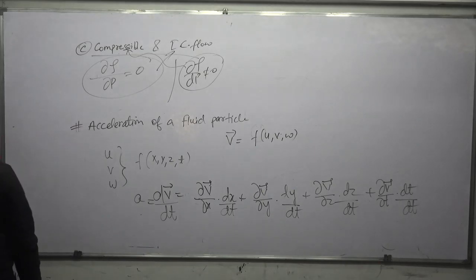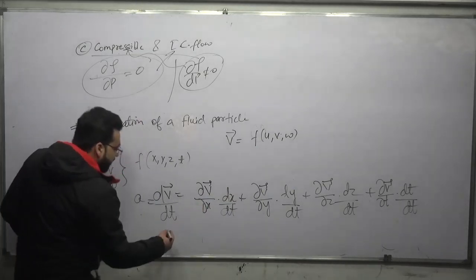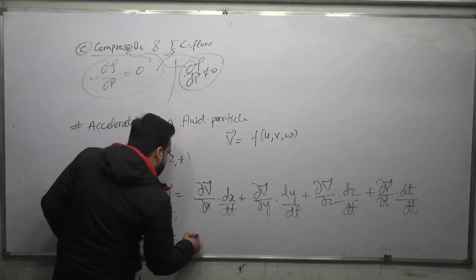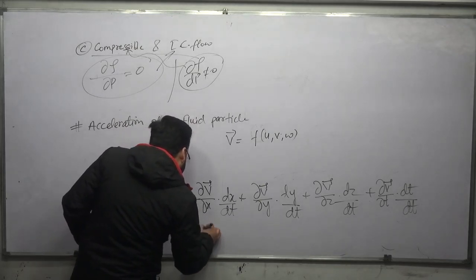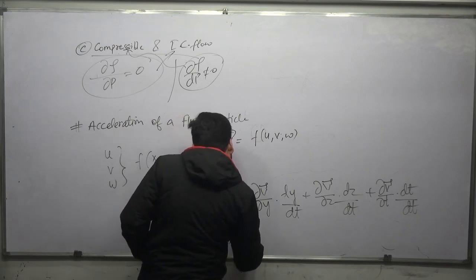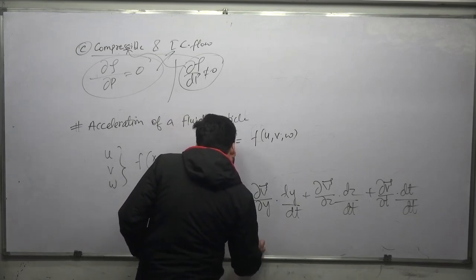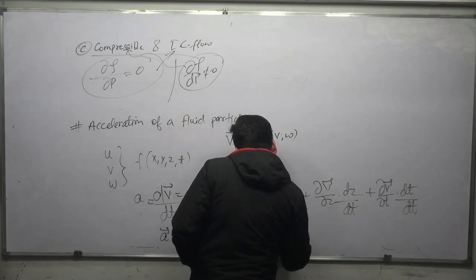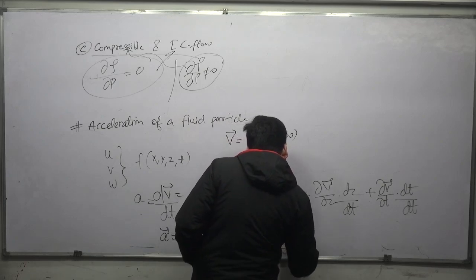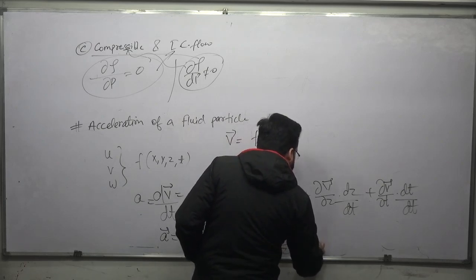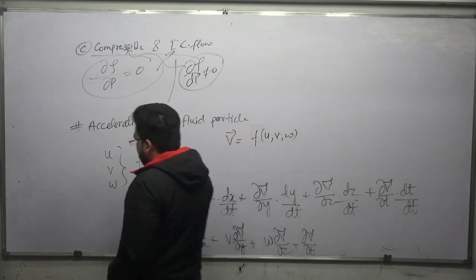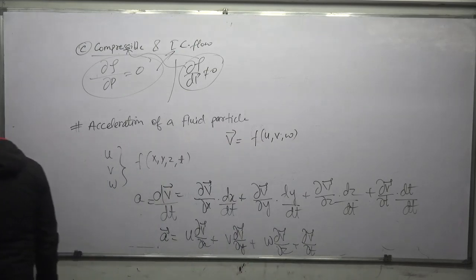The acceleration vector comes out to be, because dx upon dt becomes equal to u, the acceleration vector is equal to u ∂v/∂x + v ∂v/∂y + w ∂v/∂z + ∂v/∂t. This was the acceleration vector which we were getting.